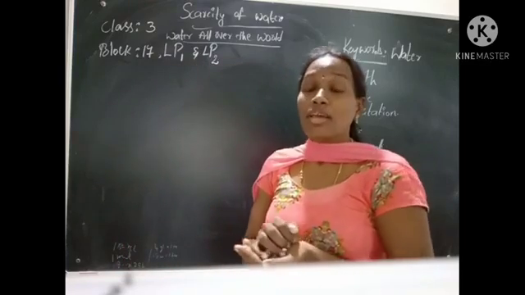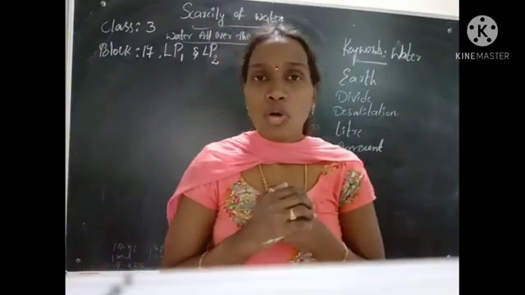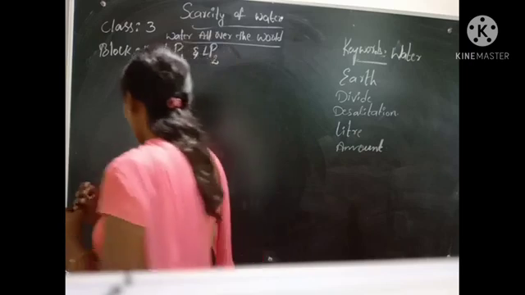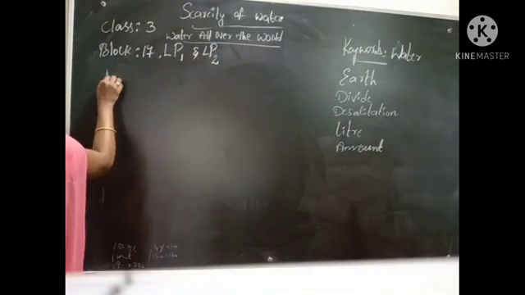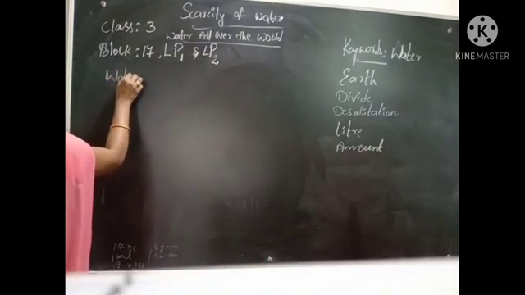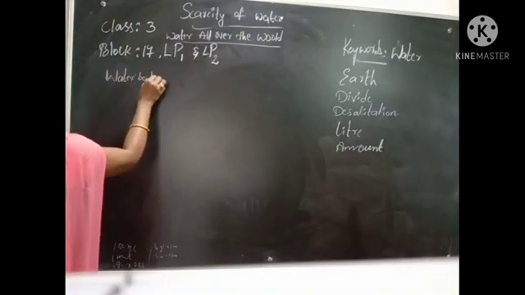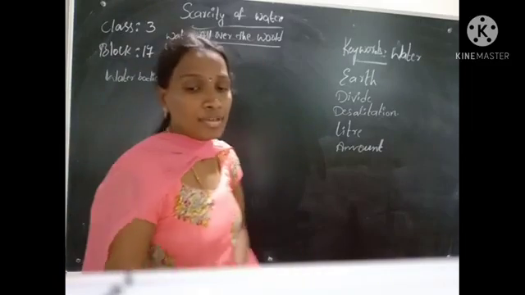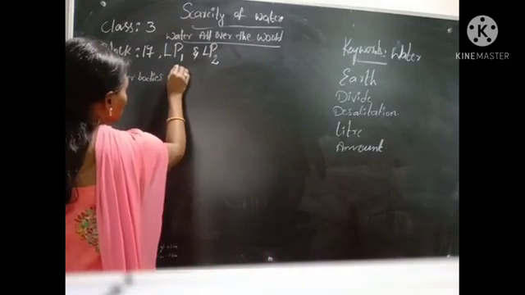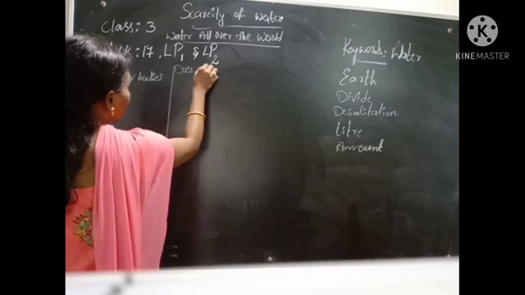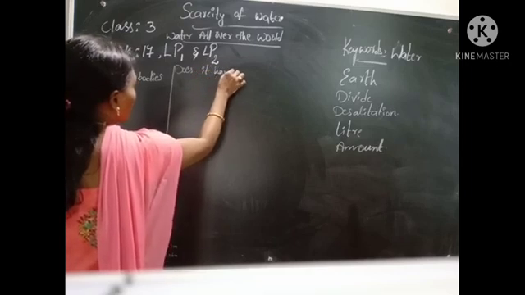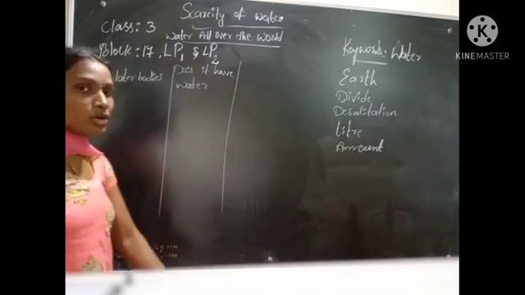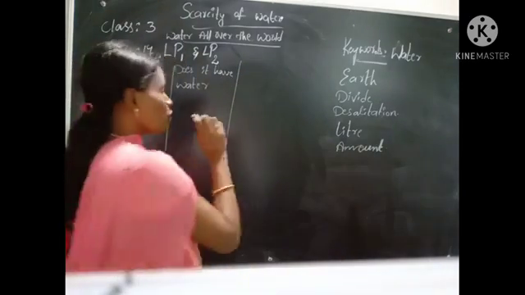Now you can tell me, we have so many water bodies on our earth, right? First we will see those water bodies. Does it have water? And the third column is, does it have salt water?